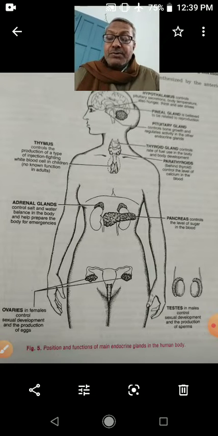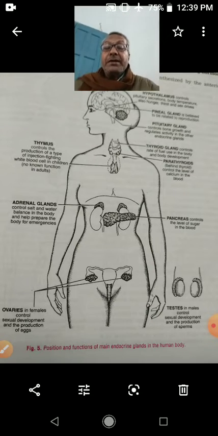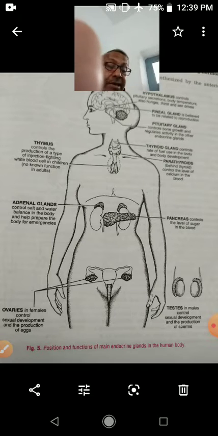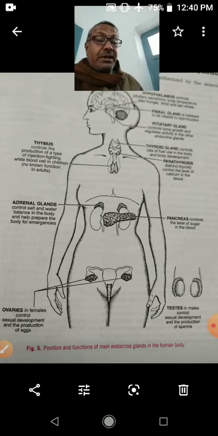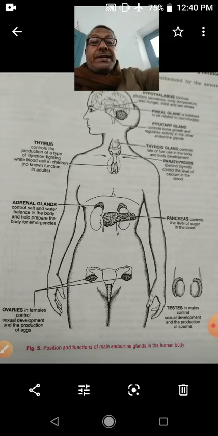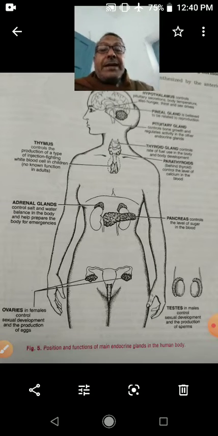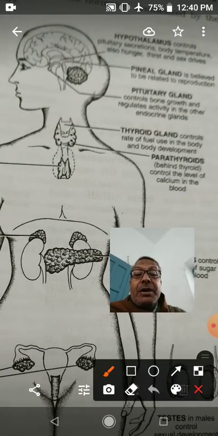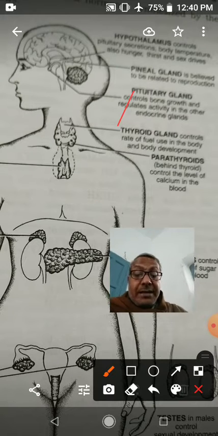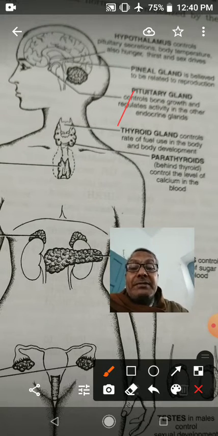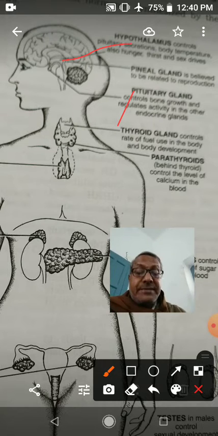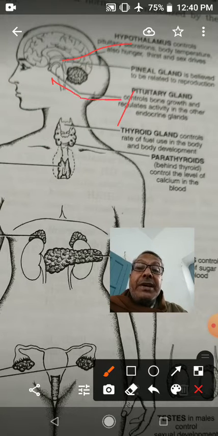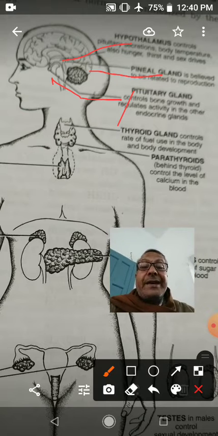The endocrine glands which are found in the human body are divided into three categories. First are the endocrine glands which are associated with the brain. They are located only in the brain. They are the hypothalamus. So this is the hypothalamus. Second is the pituitary gland, and third is the pineal gland. So these three glands are associated with the brain.